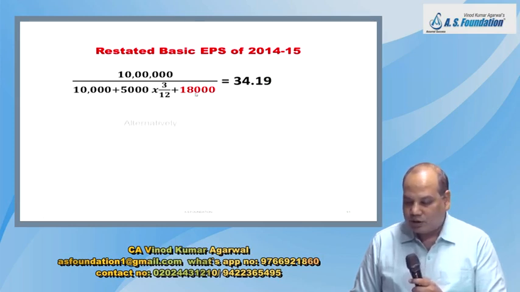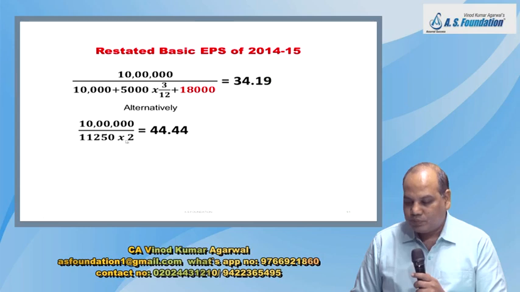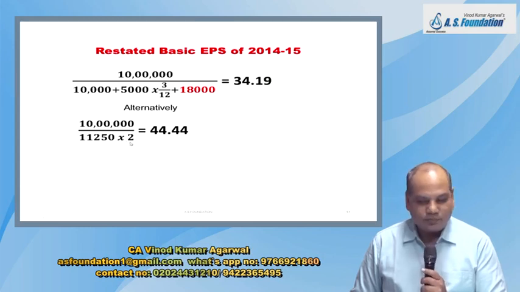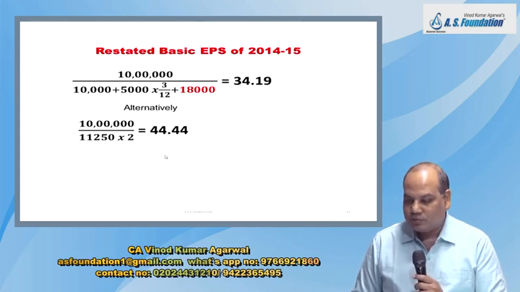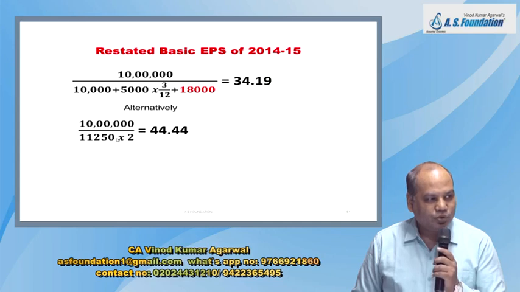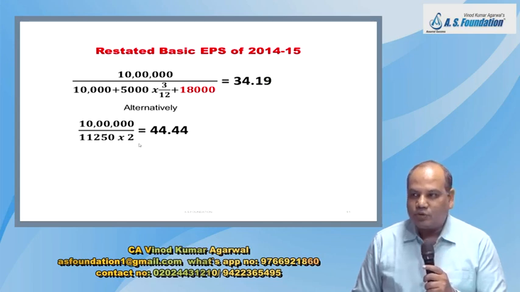But the other answer, what you can do, you can also give the effect of bonus share proportionately in the previous year. Proportionately means if bonus share is in the ratio of 1:1, that means the number of share will get multiplied by 2 to get the total after bonus issue.